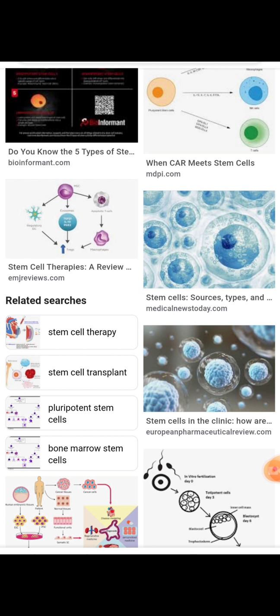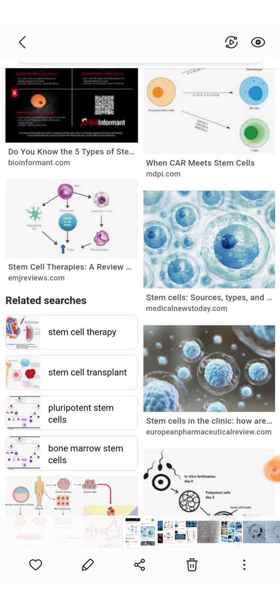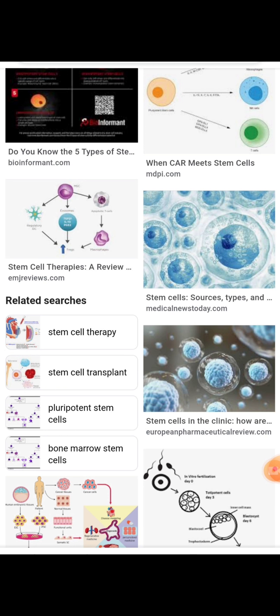The ovum and sperm fertilize to form a zygote. Here you have to see how the stem cells are formed, what is the use of stem cells, how we are using the stem cells. Stem cells are very important cells. How many types of stem cells are there, how stem cells are formed, how stem cells are prepared.